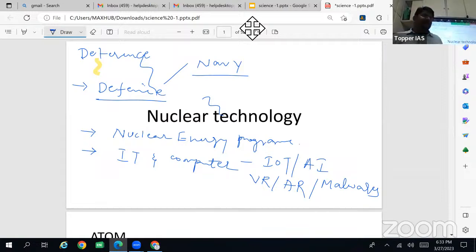Basically they are malwares. So what will they do? They will hack your computer and lock it. Once you try to access your laptop or PC, they will display a message: if you want access to your system or files, you need to pay this much amount of ransom, like kidnapping. If they kidnap, what will they demand? They will demand ransom. So they will kidnap your computer, basically the software.